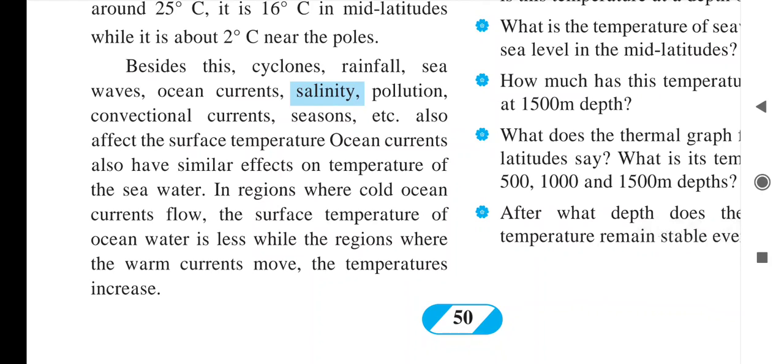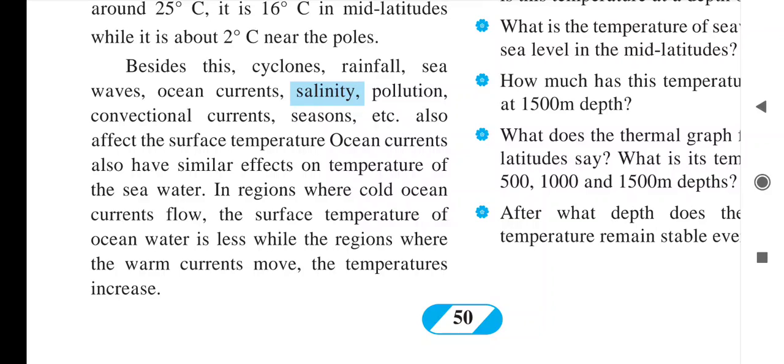Besides this, cyclone, rainfall, sea waves, ocean current, salinity, pollution, convectional current, seasons, etc. also affect the surface temperature. Ocean currents also have a similar effect on the temperature of the seawater. Here it is saying that besides these, there are a number of factors affecting the temperature. So what are they?